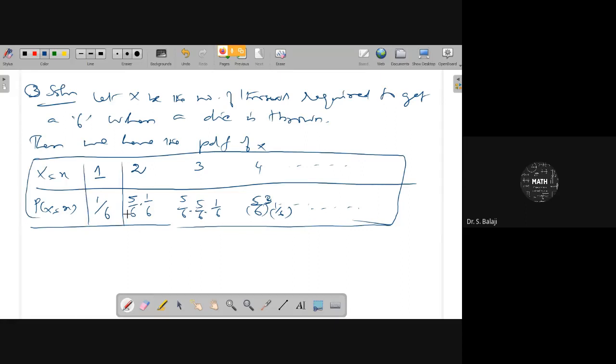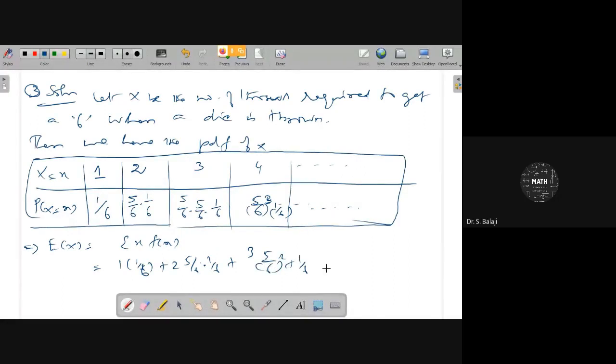From this PDF, you have to identify the expected value. Expected value implies the average value that you have to identify here. Expected value will be summation x into f of x, a value into PDF. 1 into 1 by 6 plus 2 into 5 by 6 into 1 by 6, plus 3 into 5 by 6 square into 1 by 6.